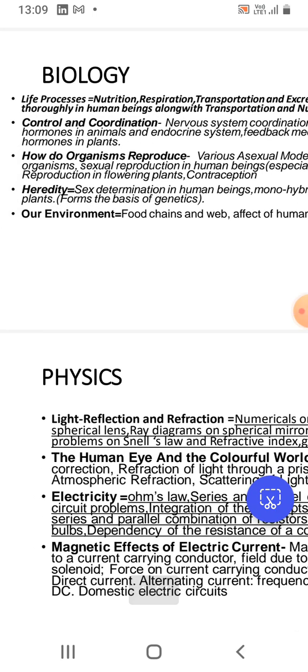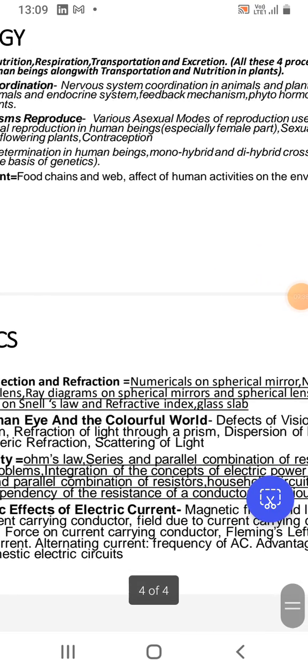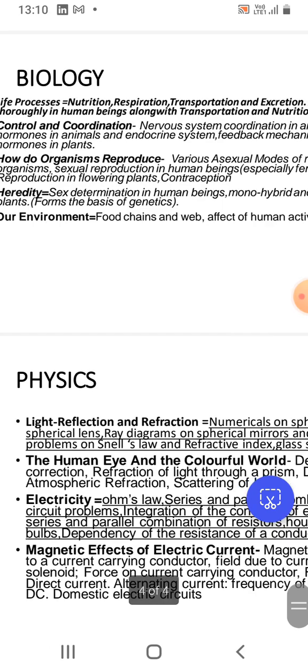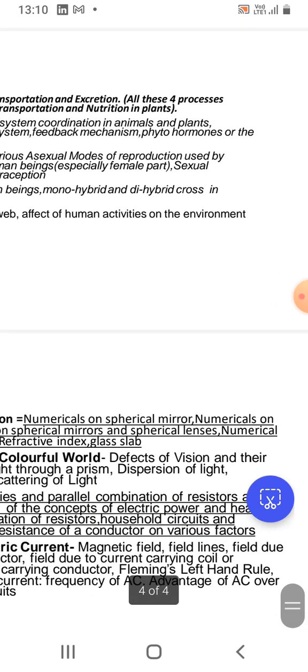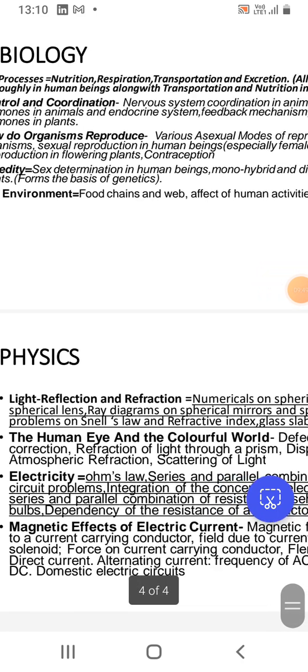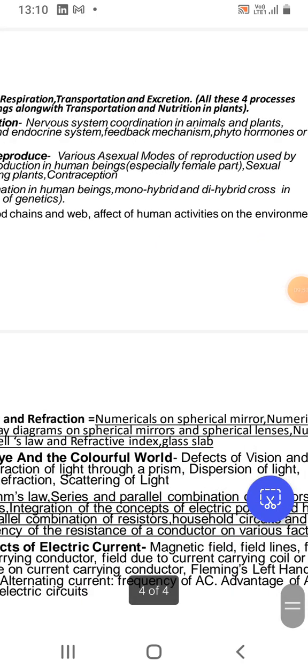Then electricity. Ohm's law, which is V equal to IR. Then series and parallel combination of resistors and circuit problems. There is a fair chance that complex circuit problems could also be asked in the examinations. So those have to be practiced thoroughly.